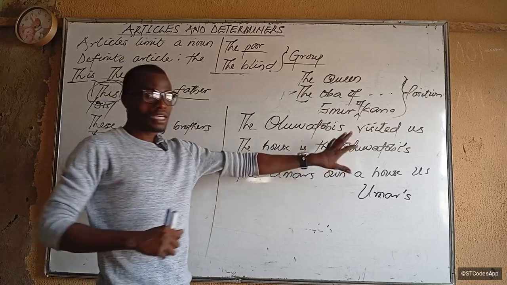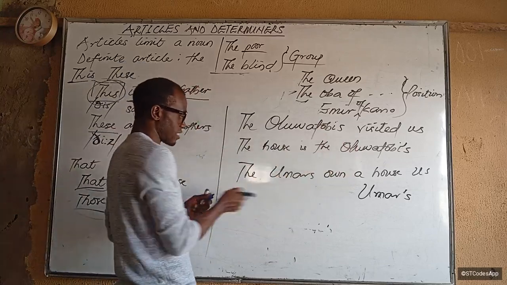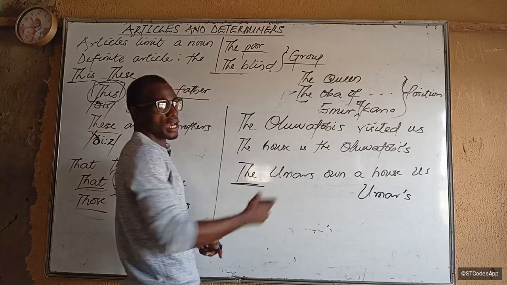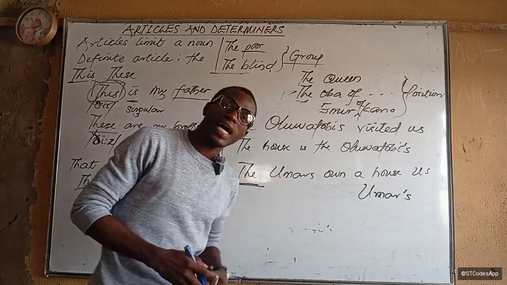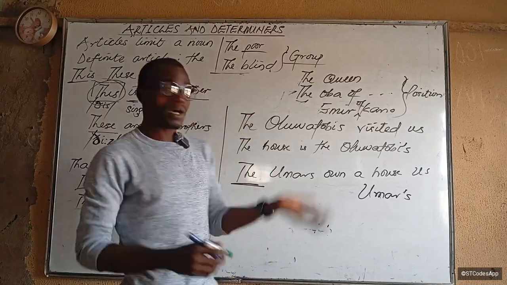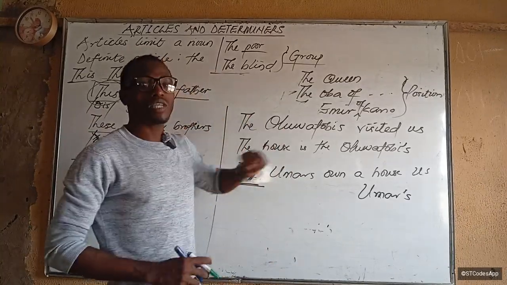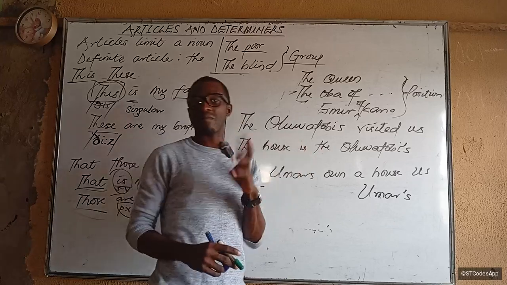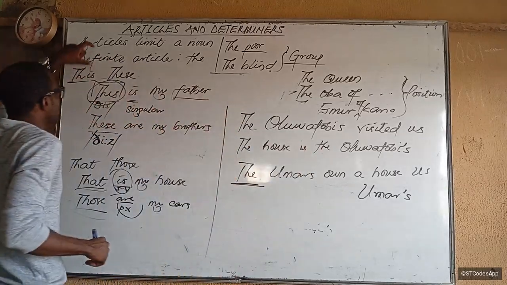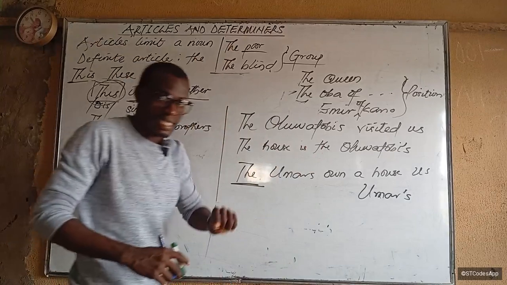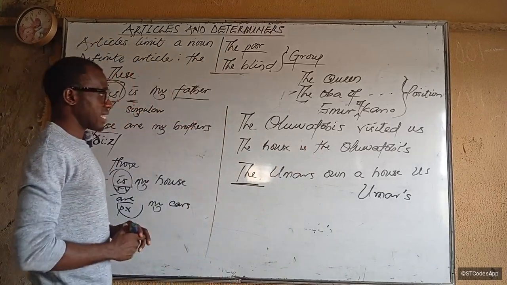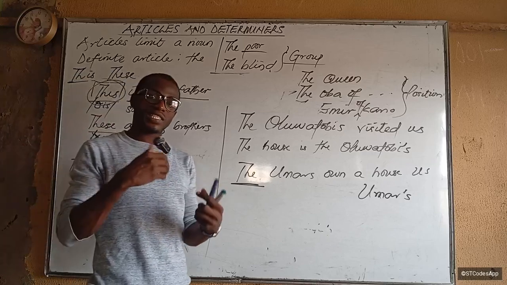So that's how to use "the" again, article "the". Keep in mind I said "the Umars". I did not say "an Umar" or "an Oluwatobi". It is "the" because they are specific about them again. Keep in mind specificity belongs to what? Definite article "the".